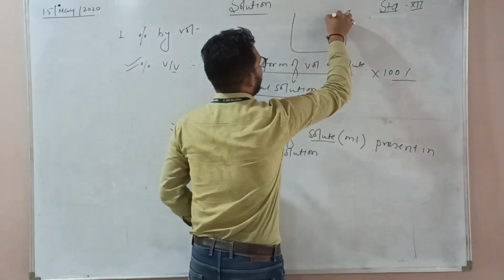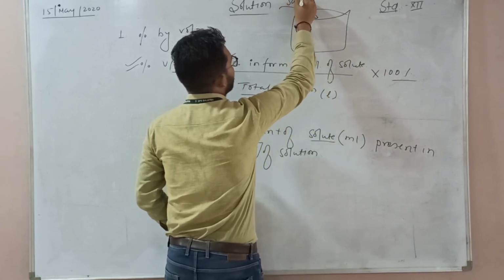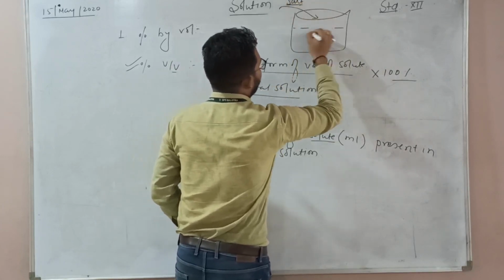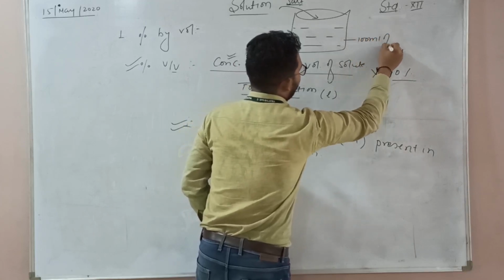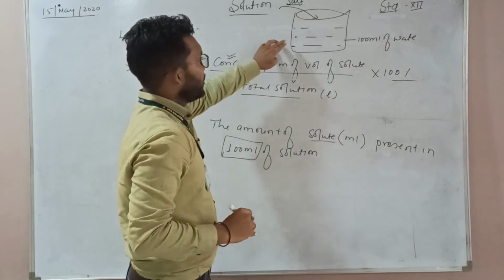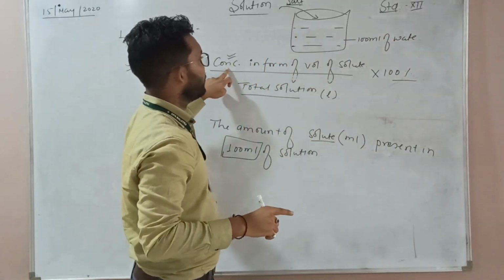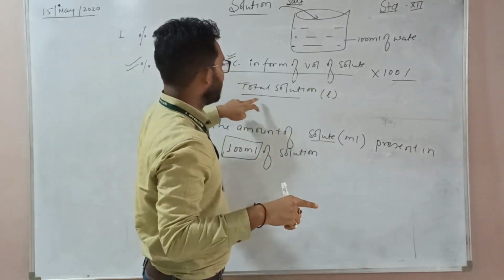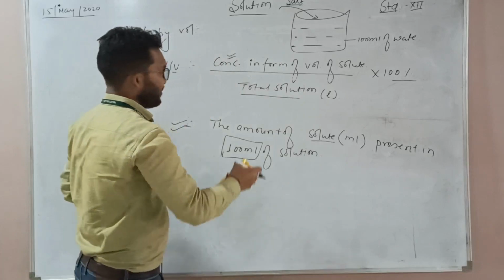You have a beaker and inside it a certain amount of salt is added in 100 ml of water. That means in solution form, the volume of solute present in the solution is divided by the total solution and multiplied by 100. So what is the meaning of total solution?